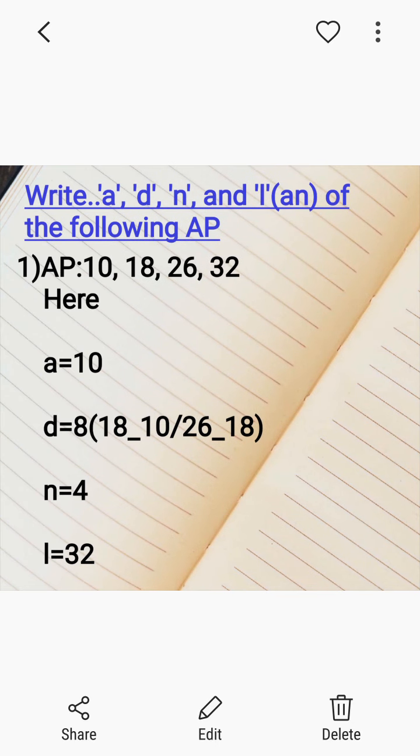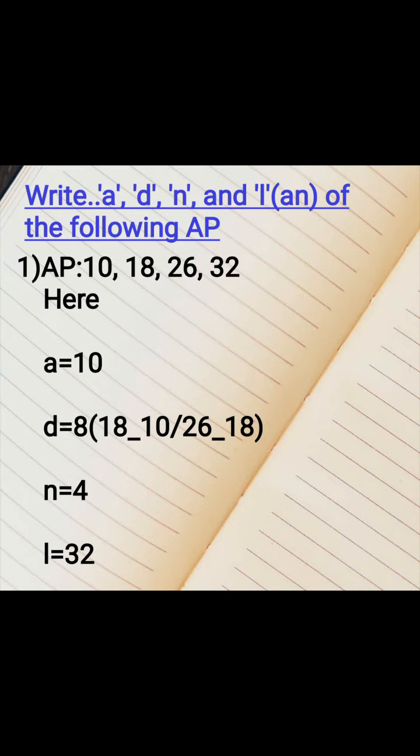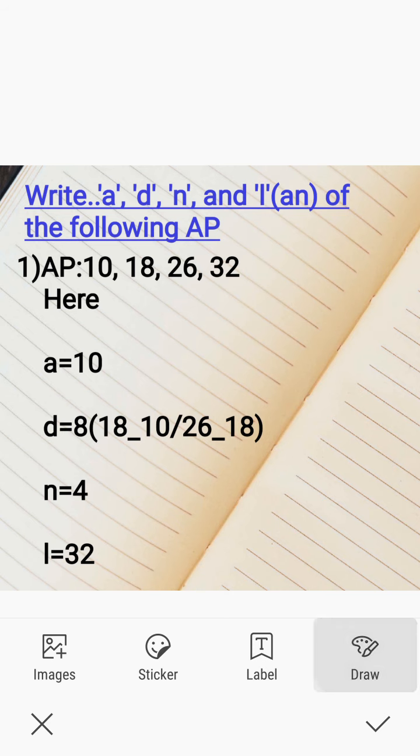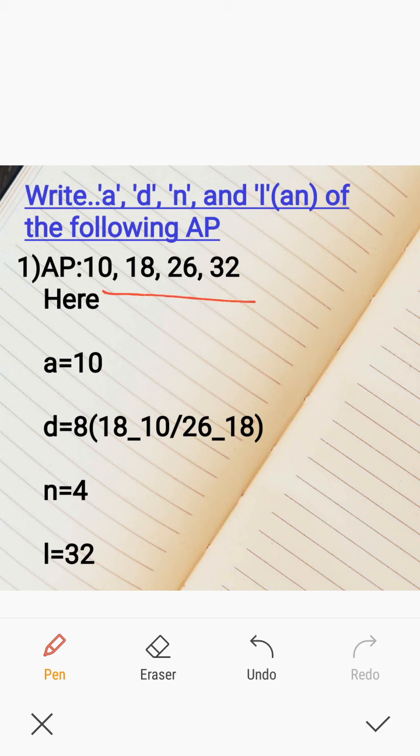Write a, d, n and l of the following AP. What are all these things? We already discussed. a means first term, d means common difference, n is the number of terms and l is the last term. In this AP 10, 18, 26, 32, what type of AP is it? It is a finite AP. It has a limited number of terms. So certainly we will be able to write the first term, last term and everything. What is the first term of the AP? 10. So a equals 10, first term.